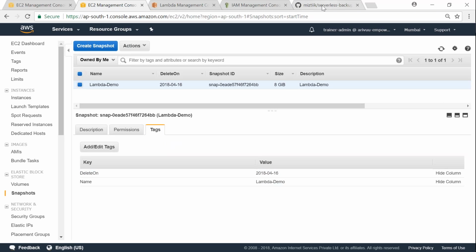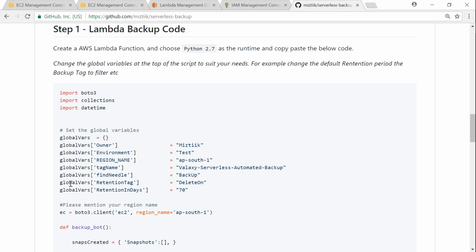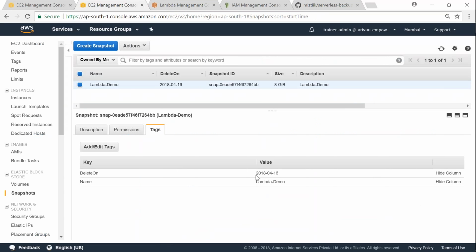And of course, this delete on tag is also completely customizable. If you come to the Lambda function at the top, you can see here the retention tag is here, and I have set it as delete on. If you want to have it at a different date, you can do that. And I have set it as 70 days. So any Lambda function in future which comes and runs every day will scan for the date. And if the date mentioned here matches the current day's date, it will go ahead and delete it. So we can do that Lambda function also quickly.